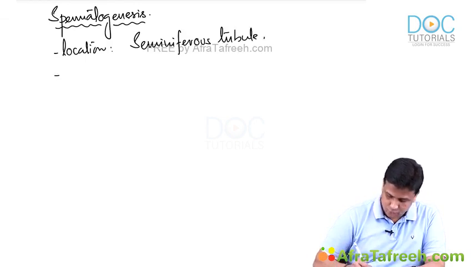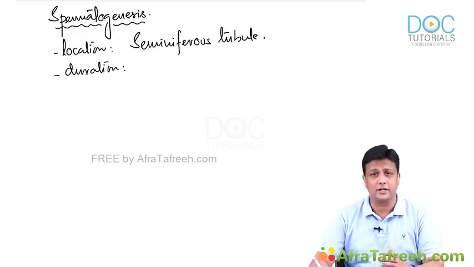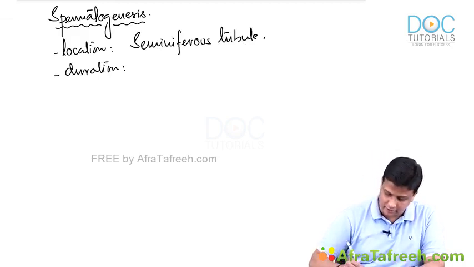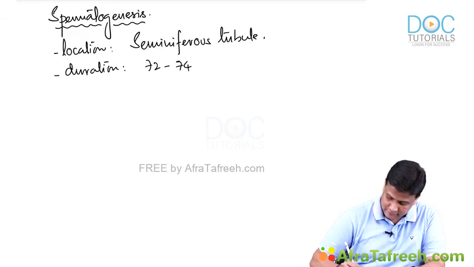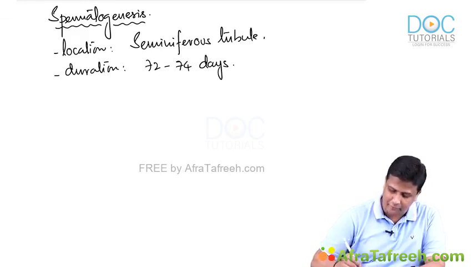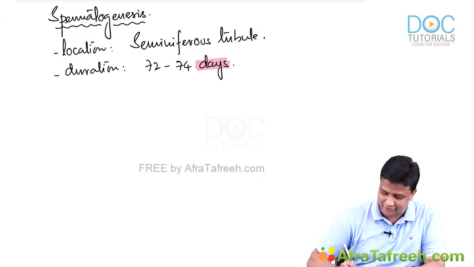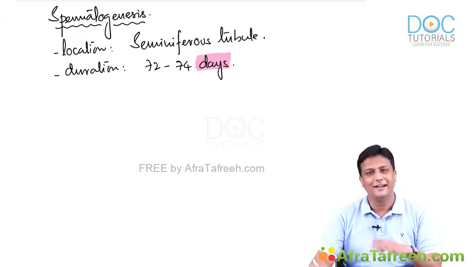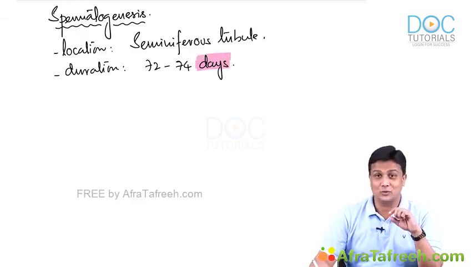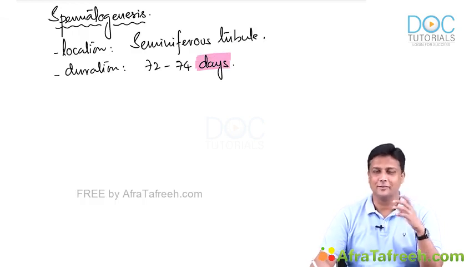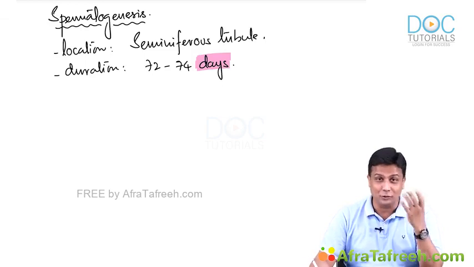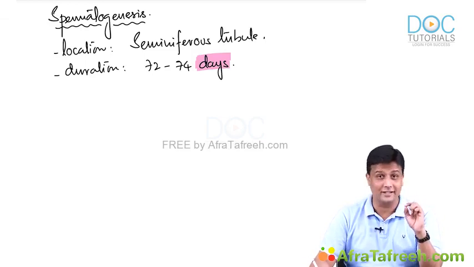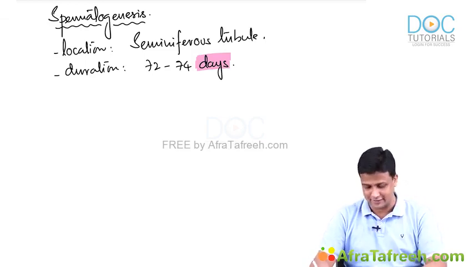Then number two, what is the duration of spermatogenesis? How much time is taken for spermatogenesis to be completed? It will be 72 to 74 days. And here I want my students to please concentrate on this. It is days. During our live classes, I have seen students making silly mistakes, answering 72 hours or 72 minutes or 72 weeks. Remember, it is days, 72 to 74 days.